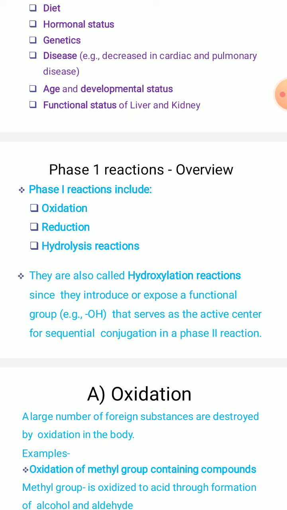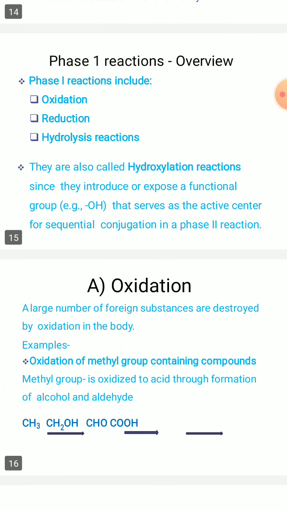They are also called hydroxylation reactions, since they are introducing or exposing a functional group such as OH, which is going to serve as the active center for the sequential conjugation reaction which is going to happen in the phase 2 reaction, right? So they expose the functional group in order to serve as the active center for the next conjugation reaction in phase 2. This is the particular consequence of this phase 1 reaction, that is oxidation.